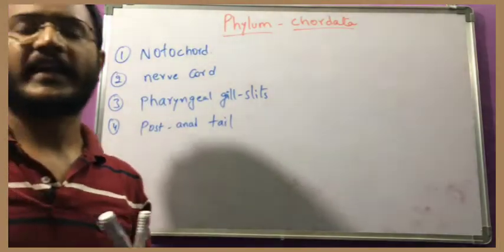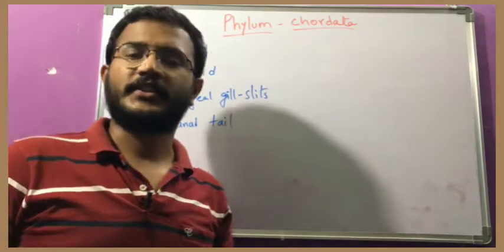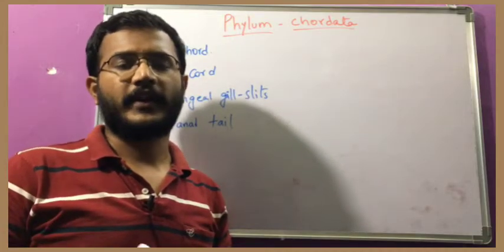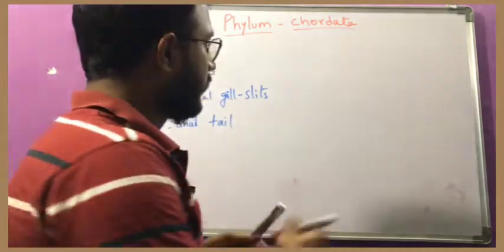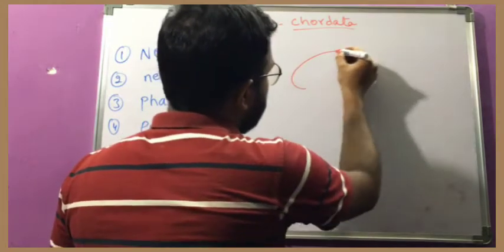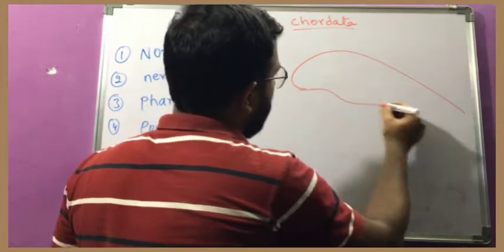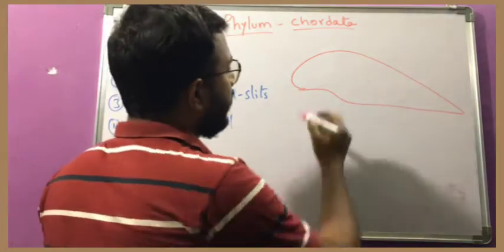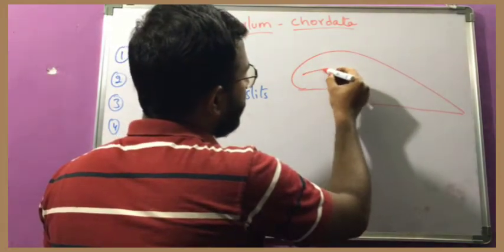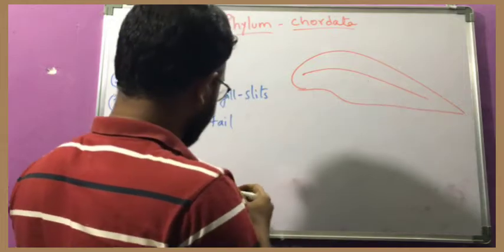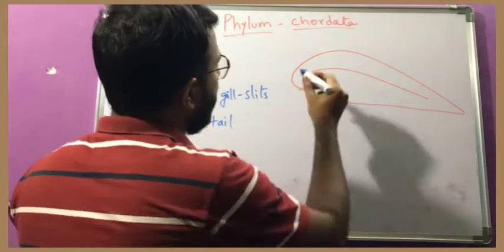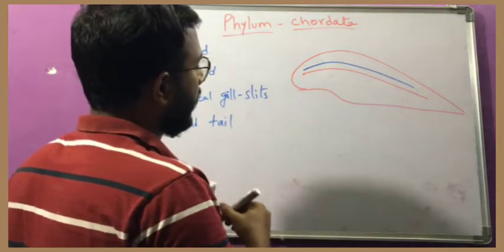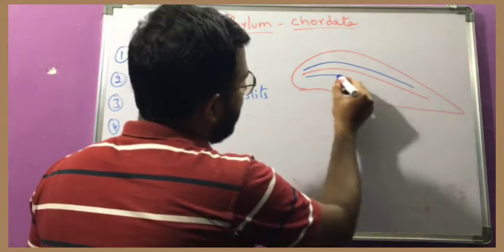In our textbook, they have given a basic structure of an animal, a typical example diagram. My shape is like this. Here this is one line, above that is one line, and below this is one line.